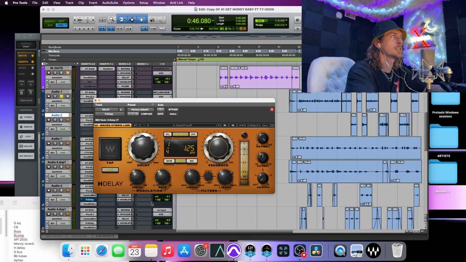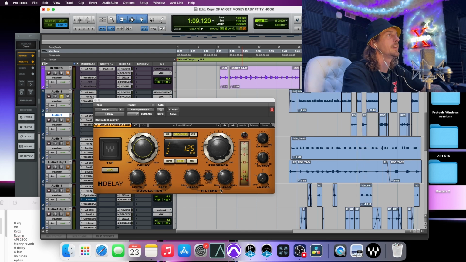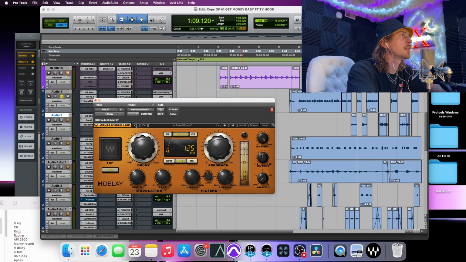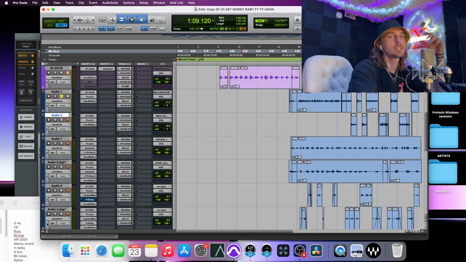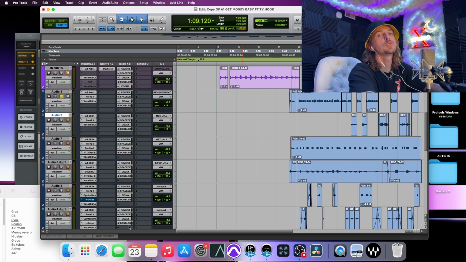You just say. So there's a lot of things you can do with it. Half note delay here. But for this song and specifically how I have it set, the quarter note works the best. It's just super easy to use. I absolutely love it.